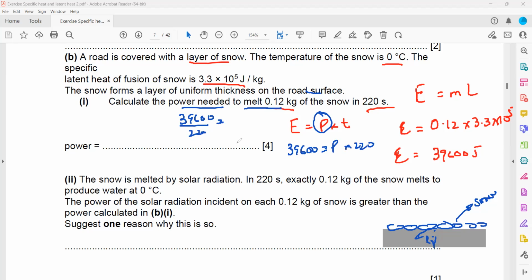What's the answer? How much power, or how many joules every second, do we need to melt this ice? 180, and the unit of the power, you can say joules per second, or you can also say watt.